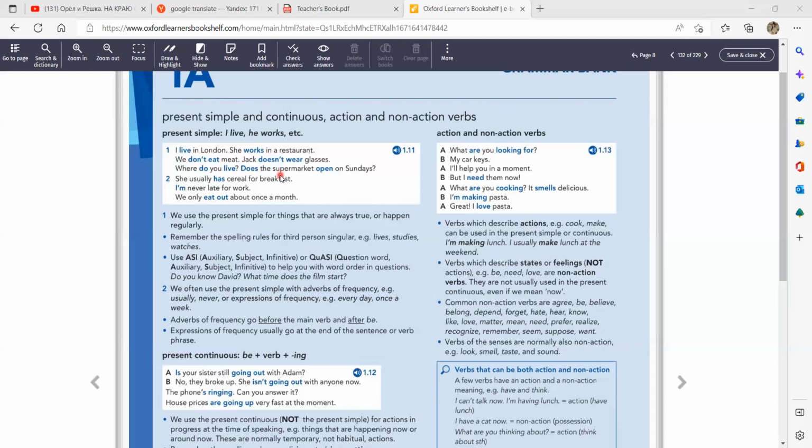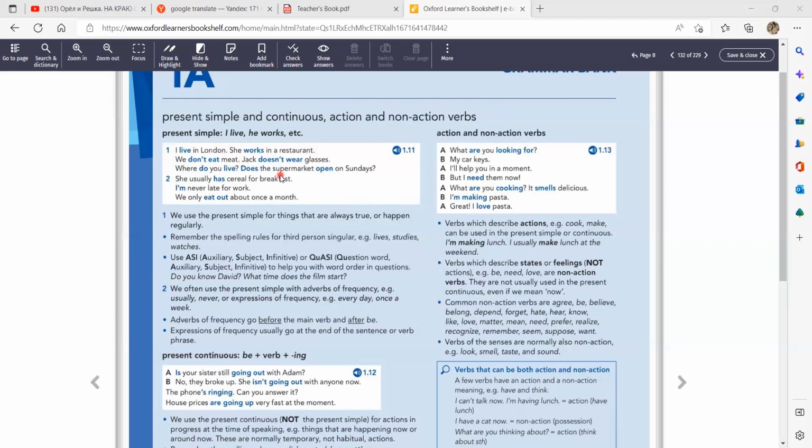And we often use the present simple with the adverbs of frequency. So what adverbs of frequency do you know? С какими словами-маркерами используется present simple? Usually. Always. Sometimes.